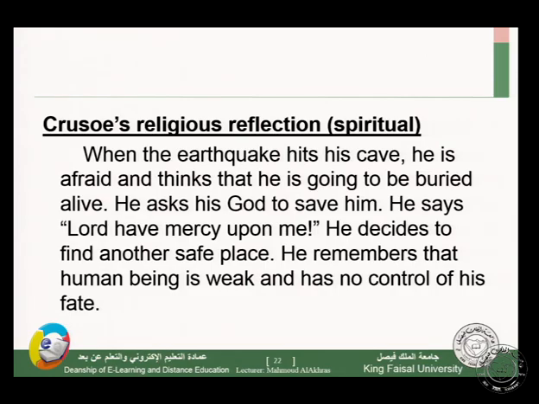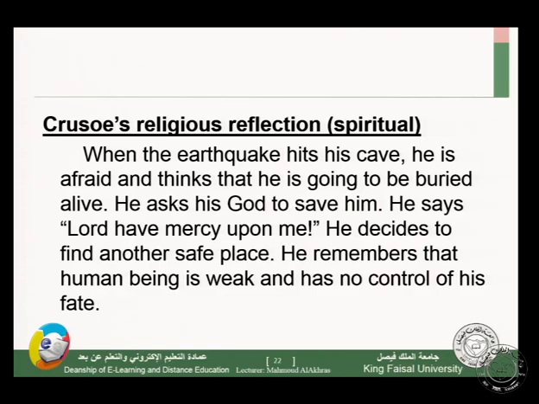Trozo's religious reflection. Now let's see the spiritual side of Trozo. When the earthquake hits his cave, he is afraid and thinks that he is going to be buried alive. He asks his God to save him. He says, Lord, have mercy upon me. He decides to find another safe place.